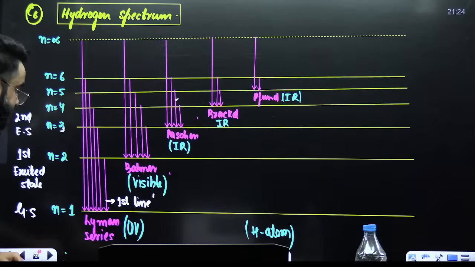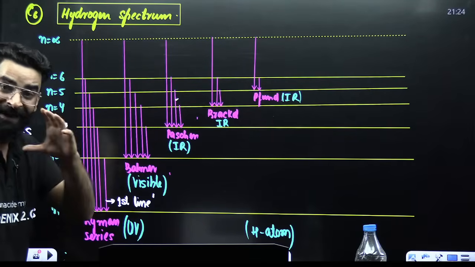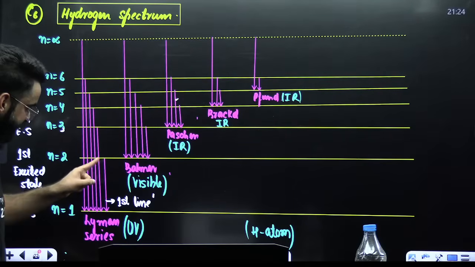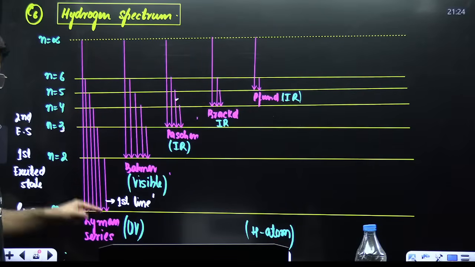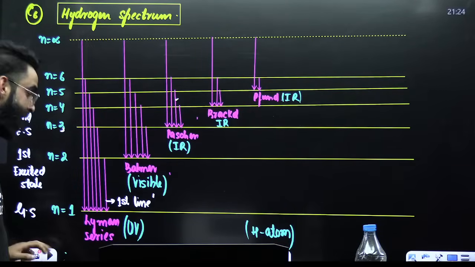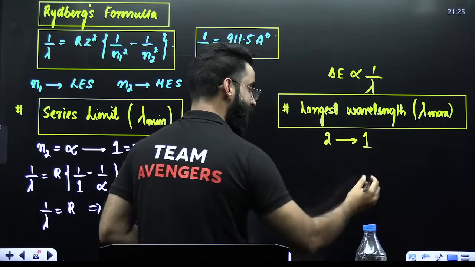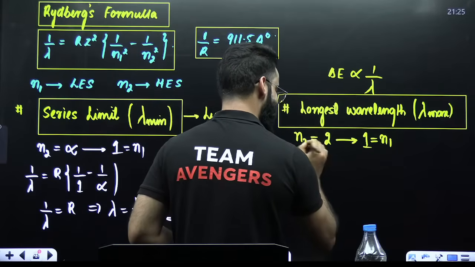In the Lyman series, you have to calculate lambda maximum. Lambda will be maximum when the energy gap is minimum. In the case of Lyman, when is the energy gap minimum? When the electron makes a transition from 2 to 1. 3 to 1 is more, 4 to 1 is even more. So I'll be taking the transition from 2 to 1 here. The lower energy state I represent with N1, the higher energy state with N2.